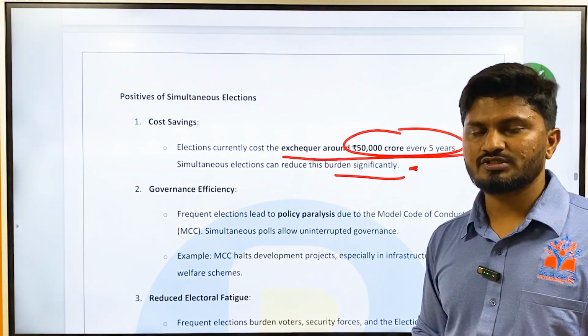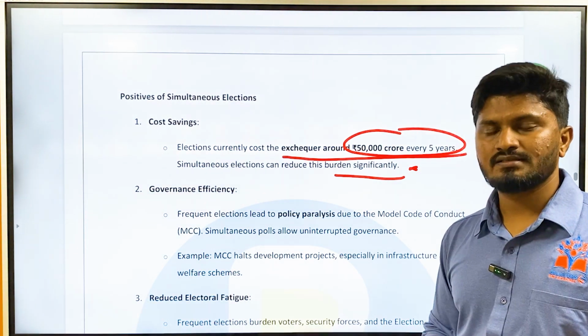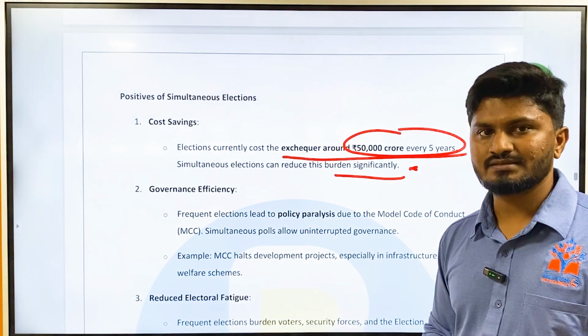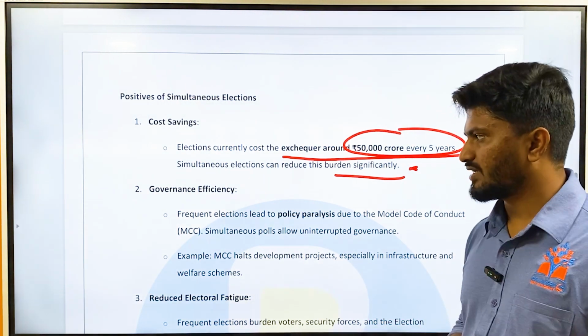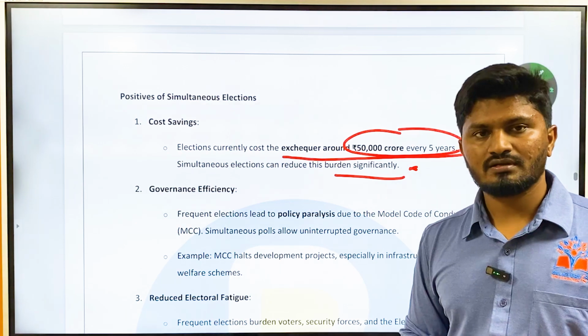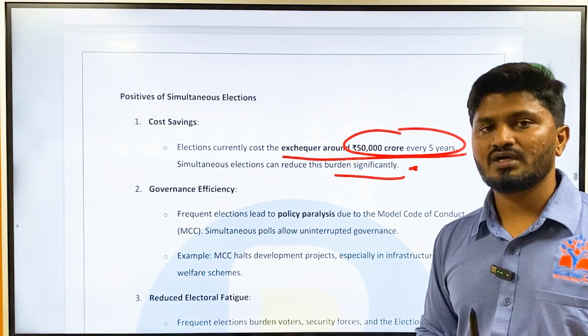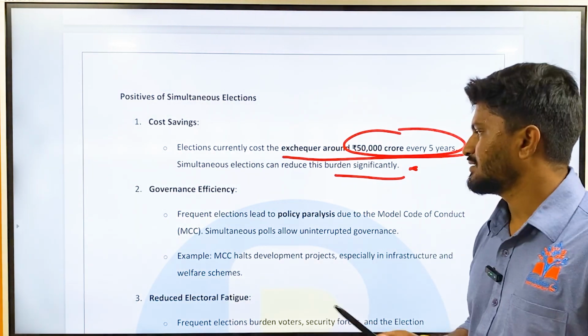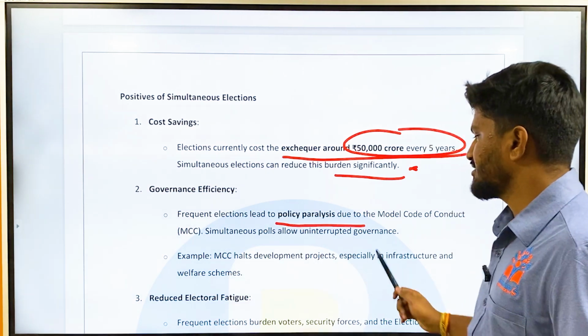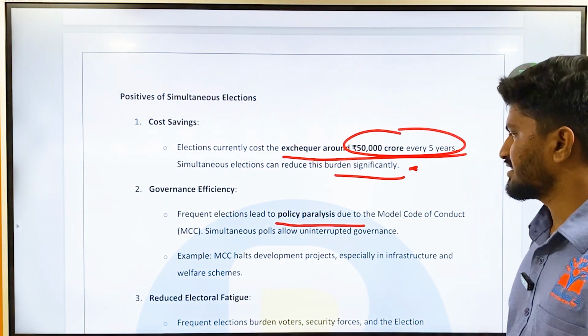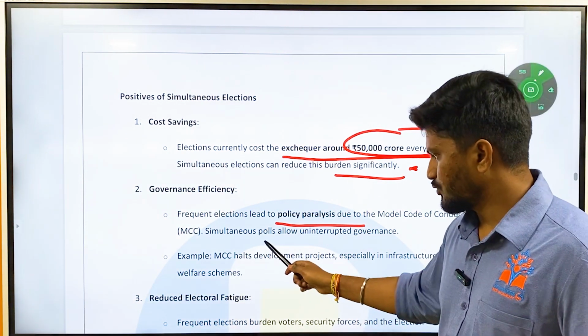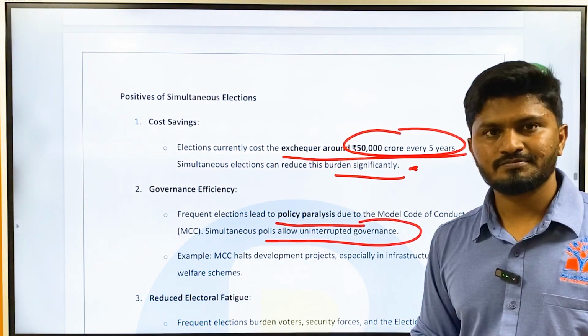So what happens here is, because of frequent elections, there is more government and less governance. According to this, if you are having simultaneous elections for all the bodies together, then it will have more governance and less government. That is, frequent elections lead to policy paralysis due to the model code of conduct. Simultaneous polls will allow uninterrupted governance.